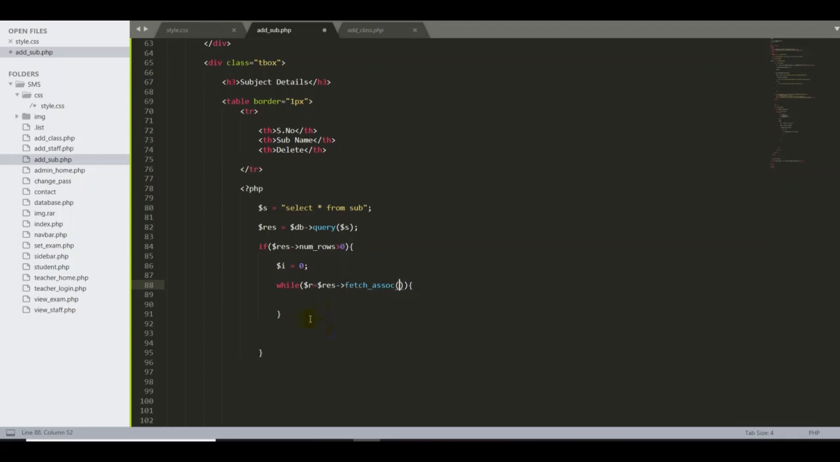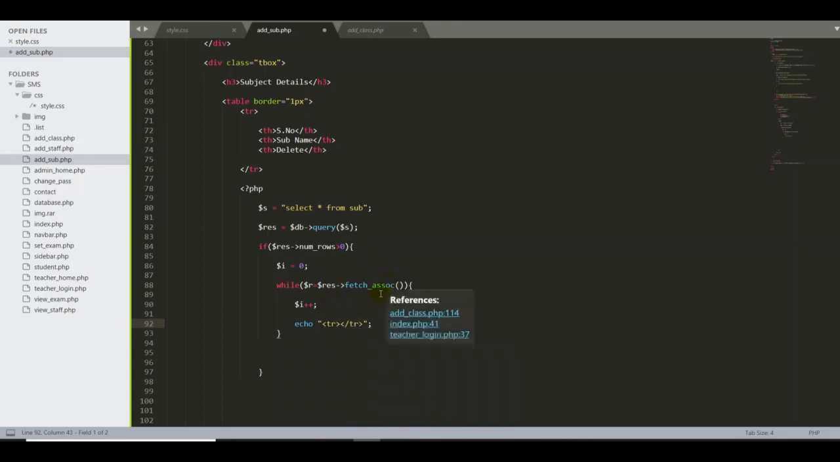Then I want to increment my values, because I'm just giving serial numbers like 1, 2, 3, as I informed you in my previous videos when working on the add class.php pages. So dollar sign i plus plus semicolon. So now we have to echo our values. In echo, I can start with the tr tag, open and close.